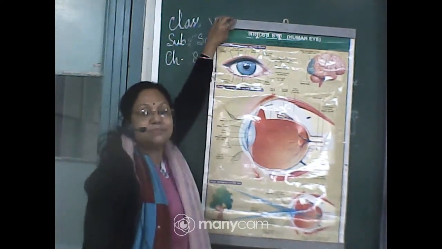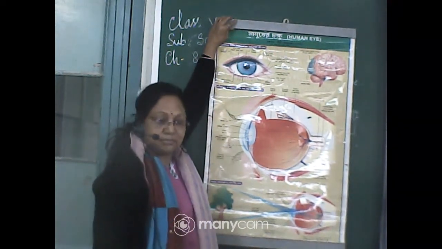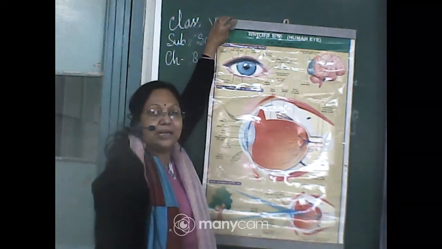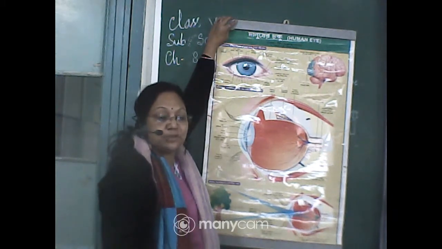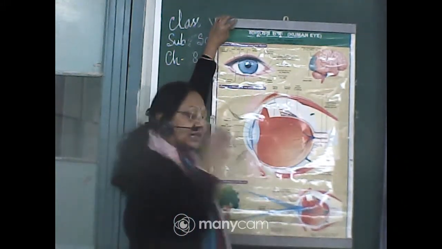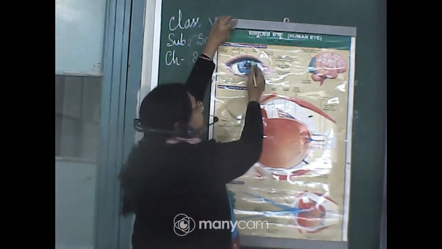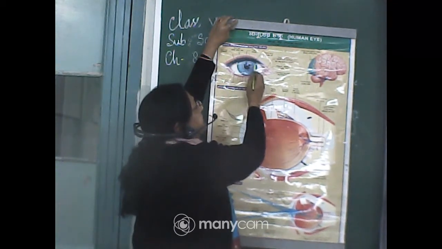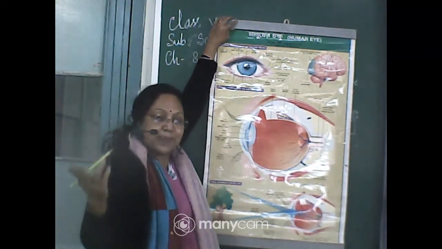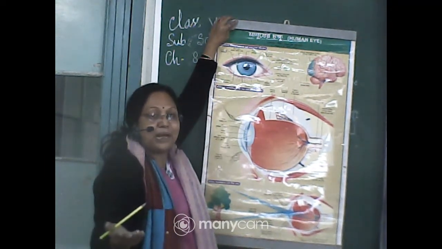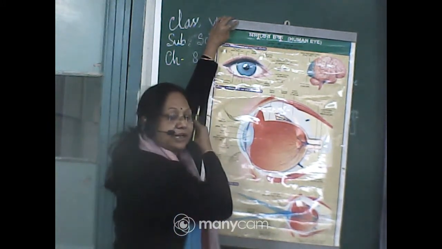In India, maximum people have black eyes, but in other countries we can see different colors of the eye. Maybe brown, maybe green, maybe bluish. We can see the different colors of the eye due to this iris portion. So this is the iris, and the colored pigments are there, that's why it looks colorful. In our country maximum people have black eyes, but few of them have brown or grayish eyes.